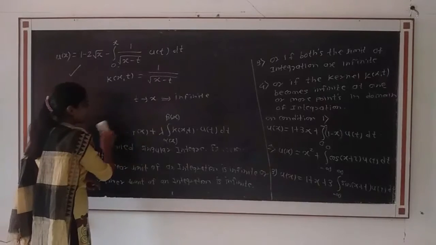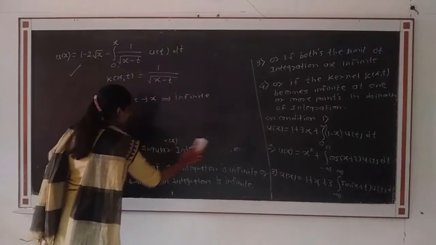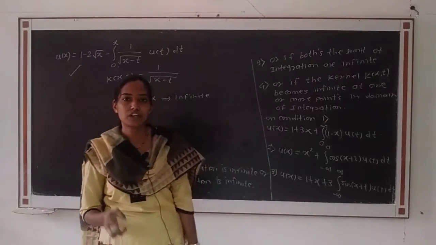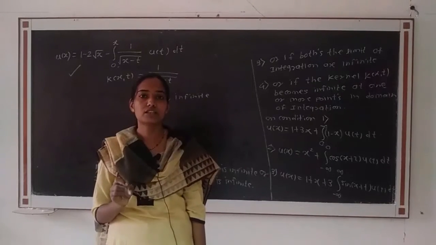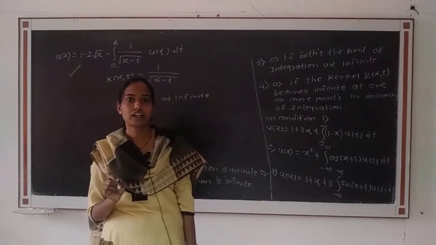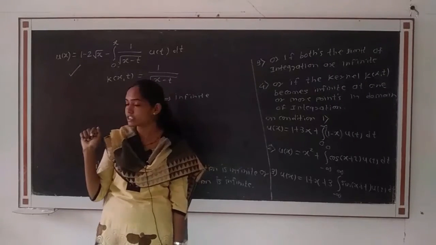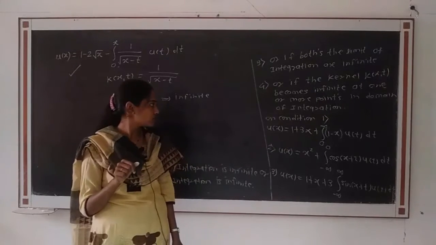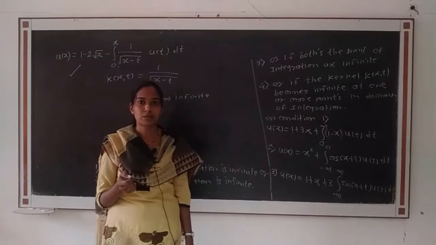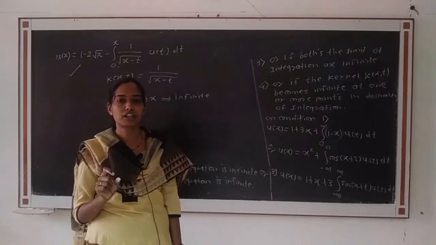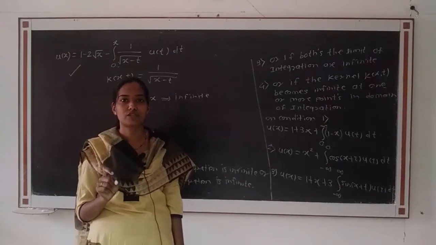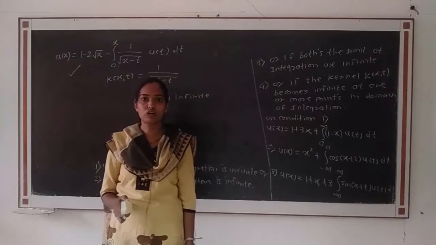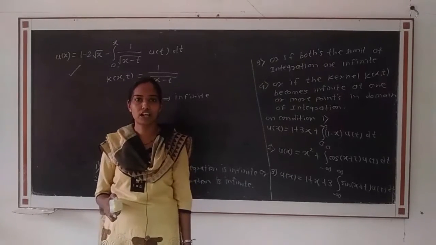Then these are all the types of integral equation. We see the types, that is Fredholm integral equation, then Volterra integral equation, and the next one is the singular integral equation. In that again we see the subtypes, that is Fredholm integral equation of first kind and Fredholm integral equation of second kind. Next we see some examples on the Volterra and Fredholm integral equations and their properties.